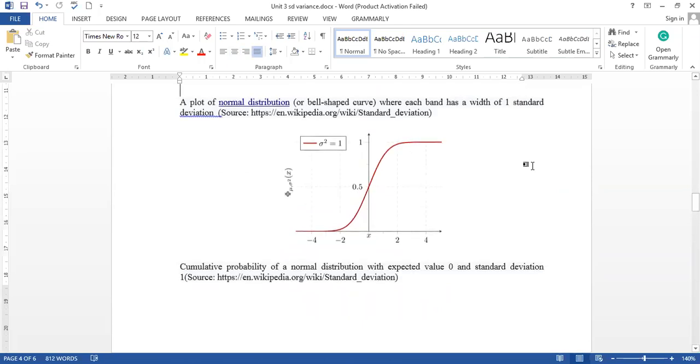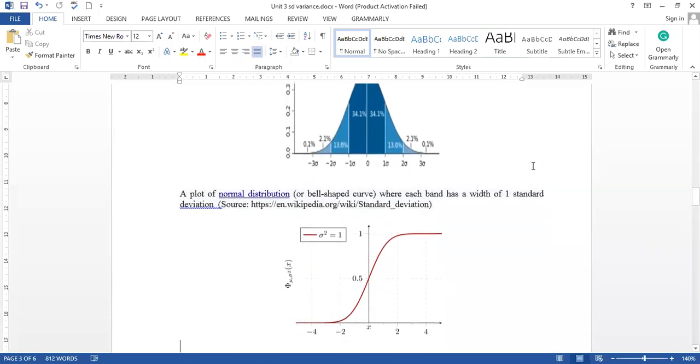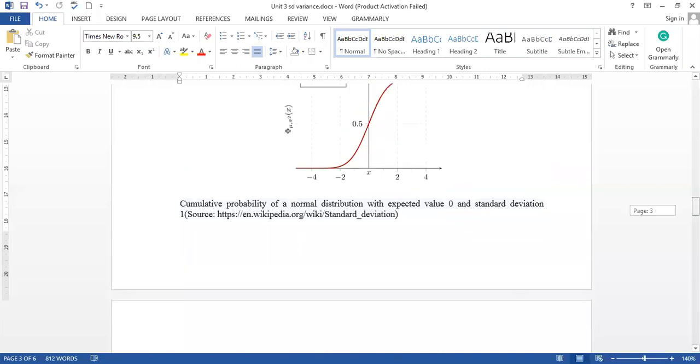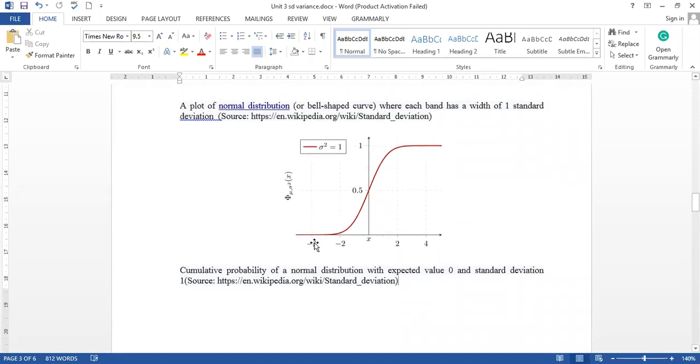Then there is one more diagram. You can see the sigma square is 1 here. This is a cumulative probability of the normal distribution. It lies from -1 to +1. So -1 is this point and +1 is this point. It will lie from here to here, where sigma square, the variance value, is 1. Obviously, the variance value is 1.